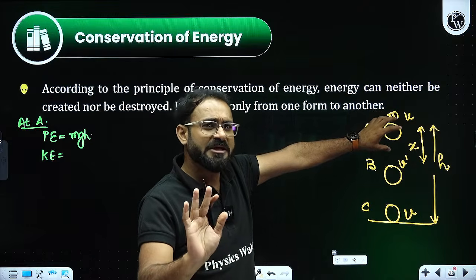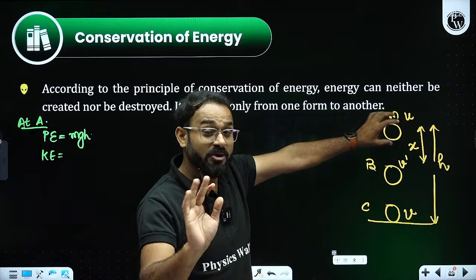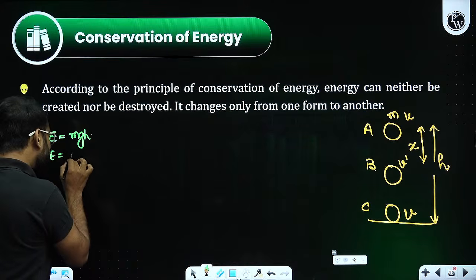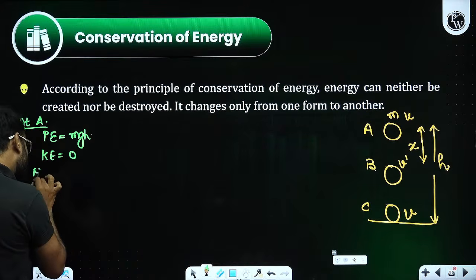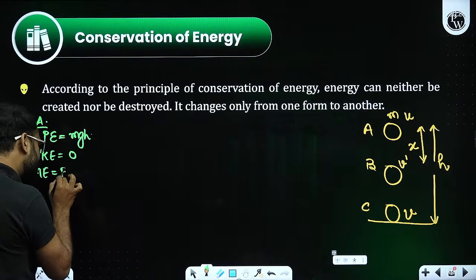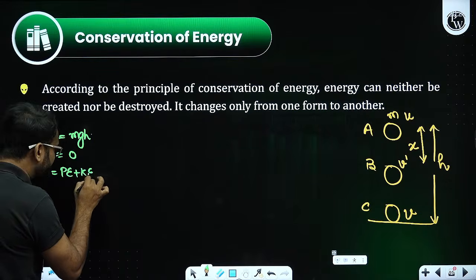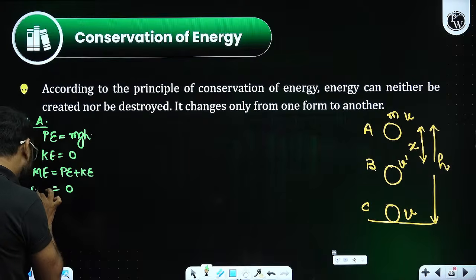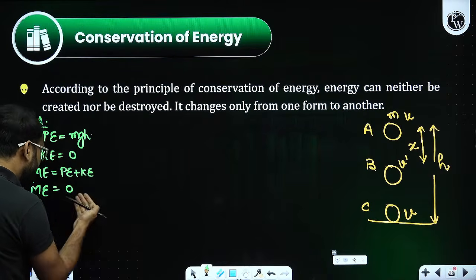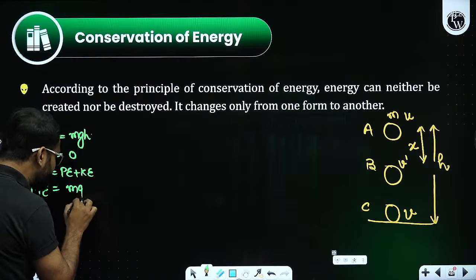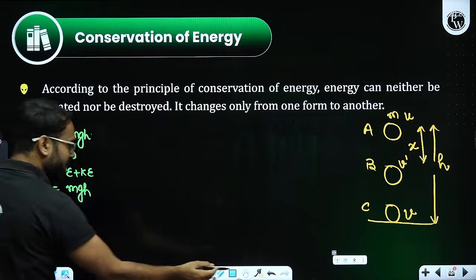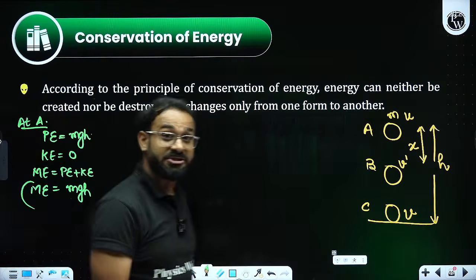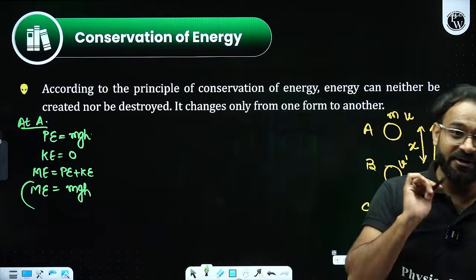There is no velocity. That means that is going to be 0. So mechanical energy, that is potential plus kinetic energy, is going to be mgh at position A. That is the very first thing.